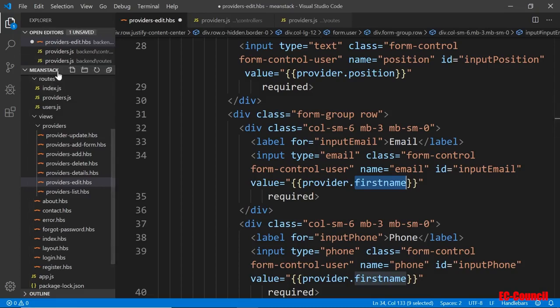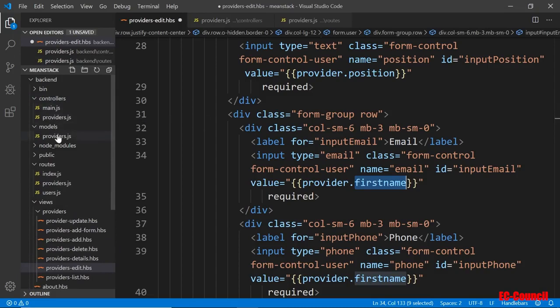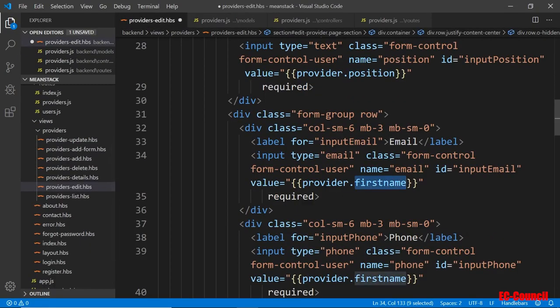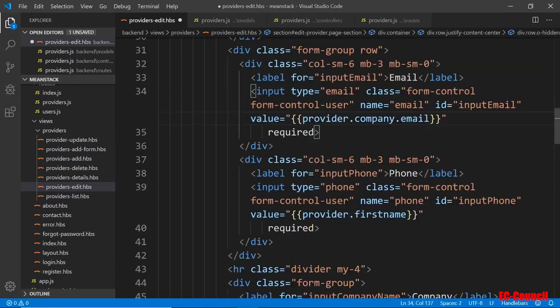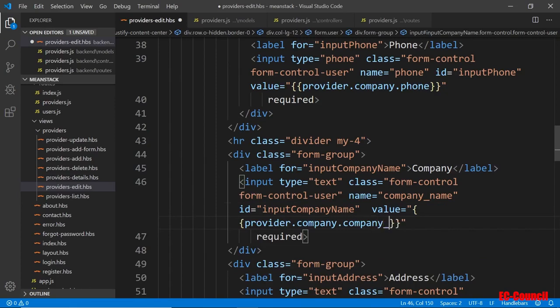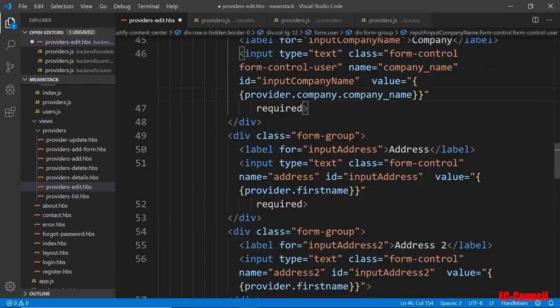So if you go back again to the model, you see that the email is inside a company dot email, not from the first part, but the second part. So here it would be provider dot company dot email, and same thing with the phone number. So company dot phone, and now the company will be like first, company dot company underscore name, and so on for the rest.